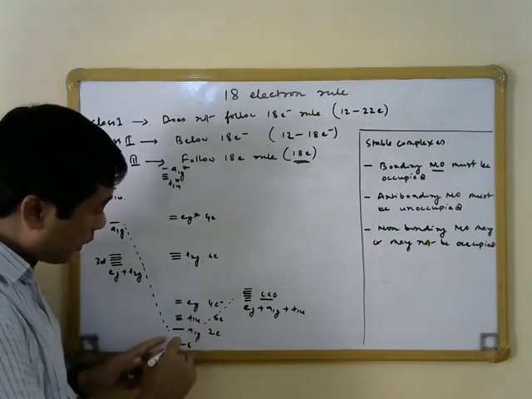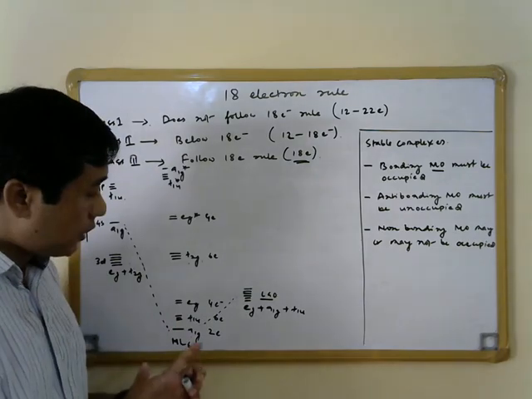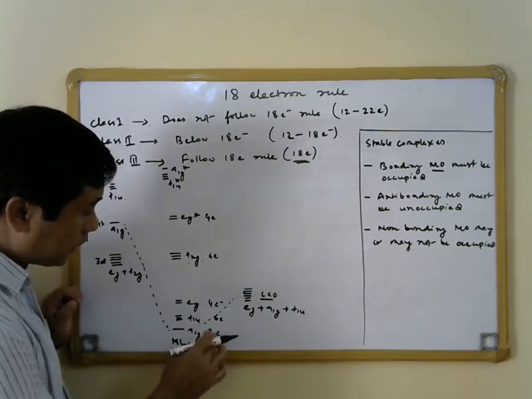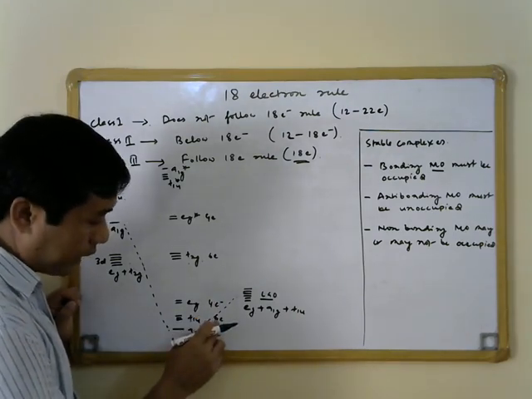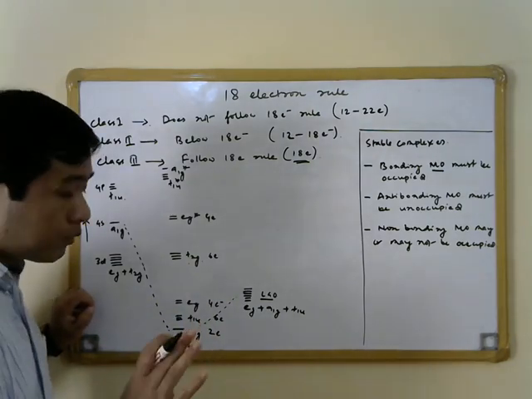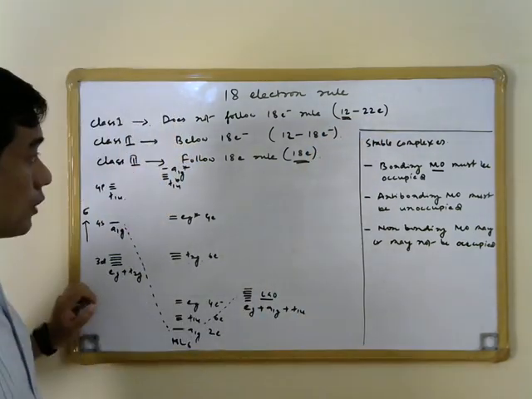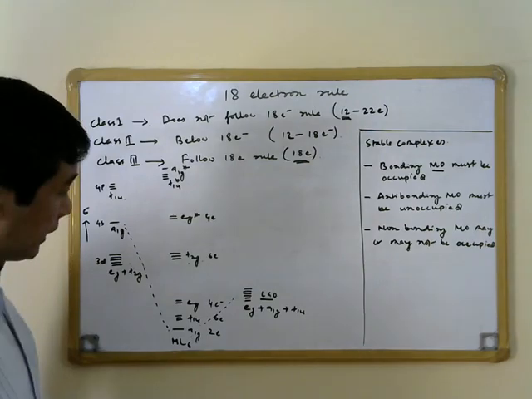So these molecular orbitals must be filled for formation of a stable ML6 complex, and when we count these electrons, we find 2 plus 6, 8 plus 4, that is 12 electrons must be there for formation of any stable complex. Any stable complex of class 1 must have 12 electrons at least.